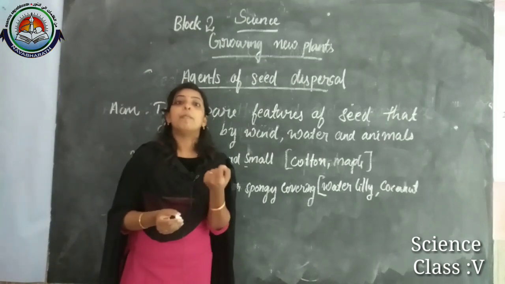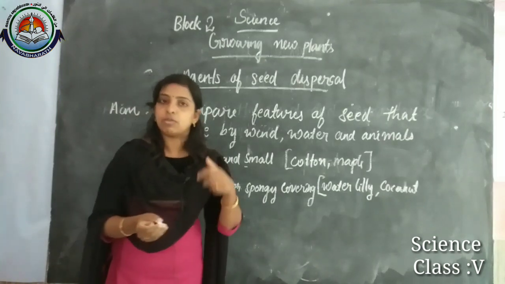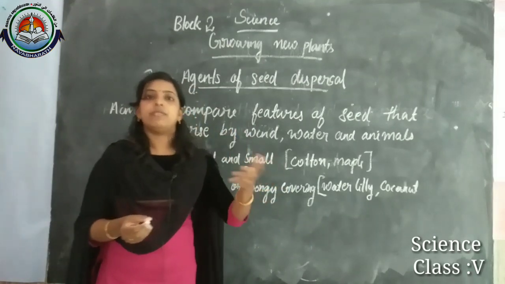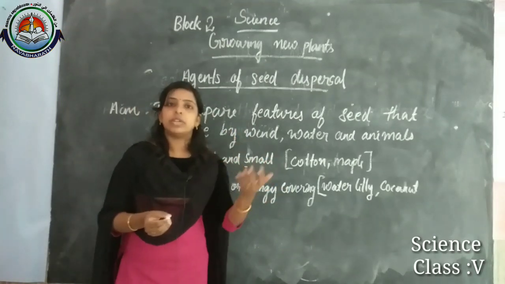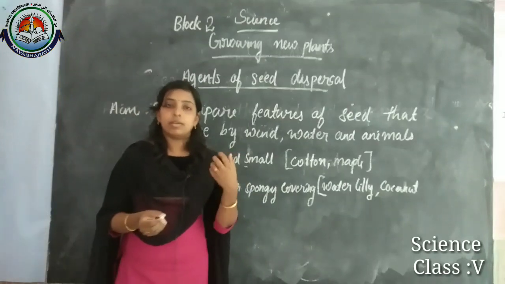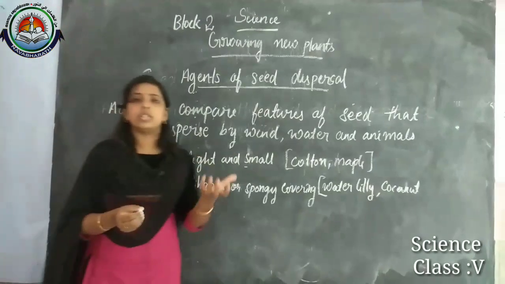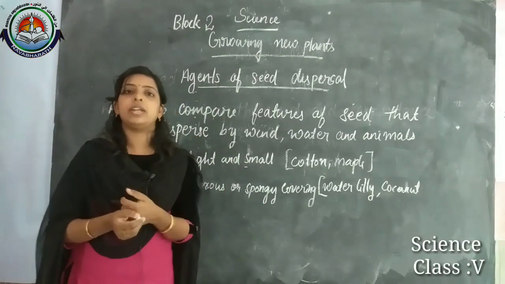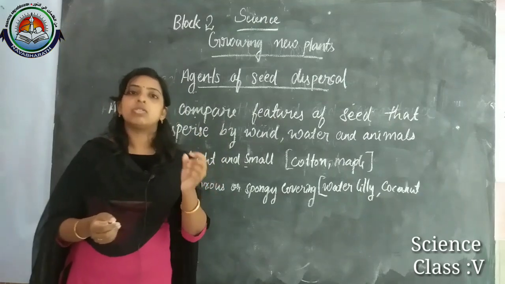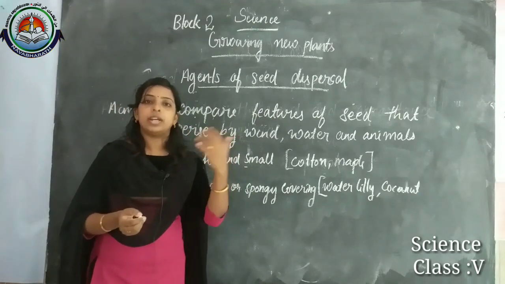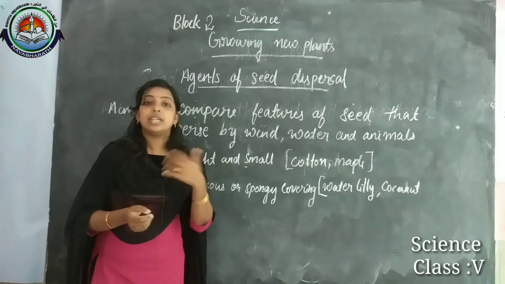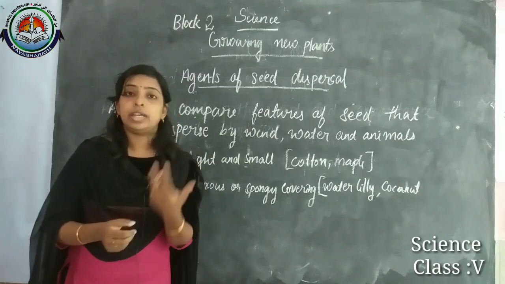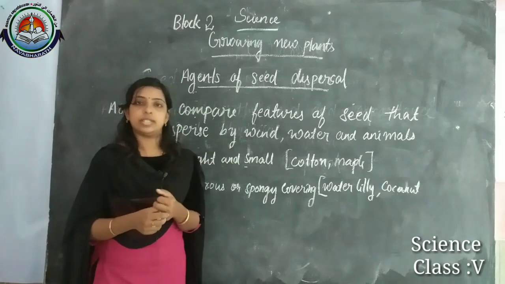Feces means what? Body waste. Okay, from our body waste. Other than animals also, if we consider other animals also eating these kinds of juicy seeds of different kinds of fruits, in that case also, by mistake, if they are eating the seeds, then it will come out from their body in the form of feces.